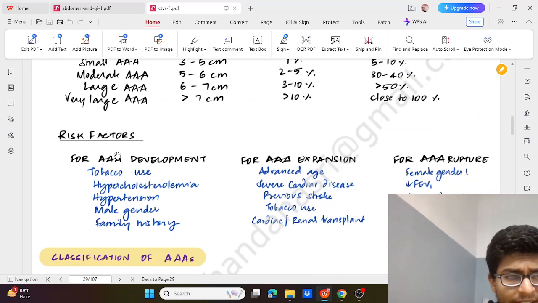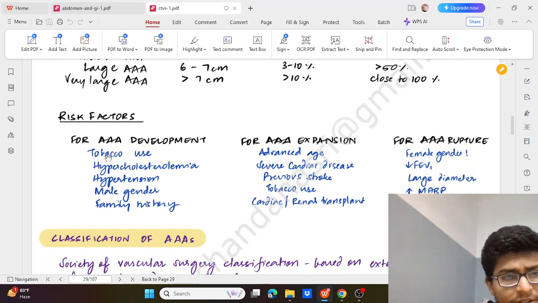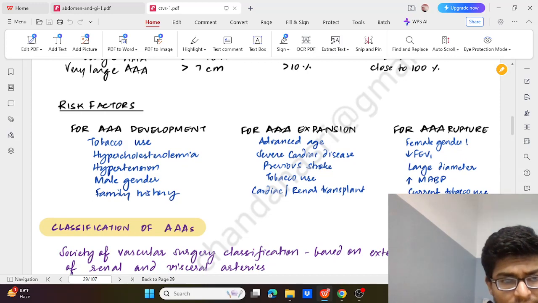So what are the risk factors for development of these aneurysms? First of all, tobacco, hypercholesterolemia, hypertension, male gender and family history. For expansion: advanced age, cardiac disease, previous stroke, tobacco, and cardiac and renal transplant. For risk of rupture: female gender, decreased FEV1, large diameter, mean arterial blood pressure, current tobacco use. So all these are risk factors for rupture.